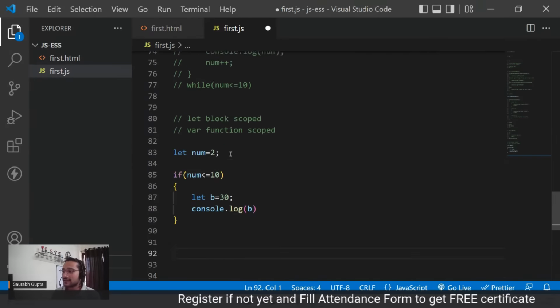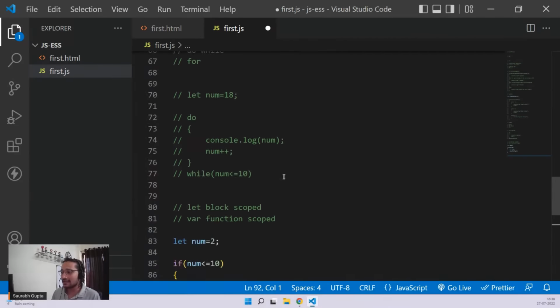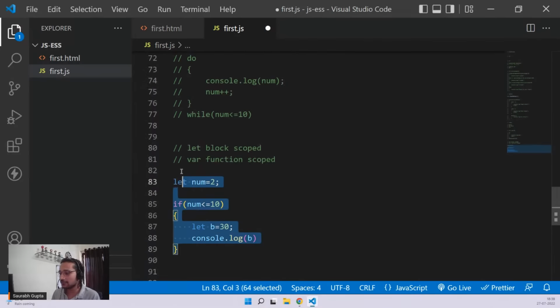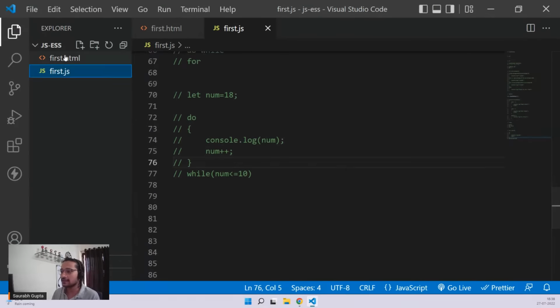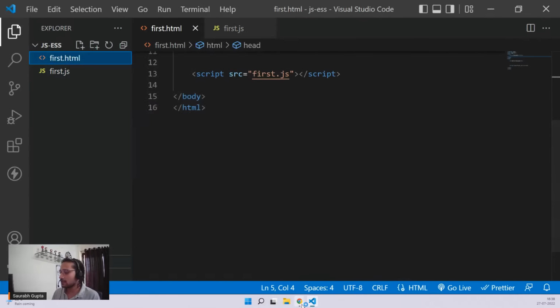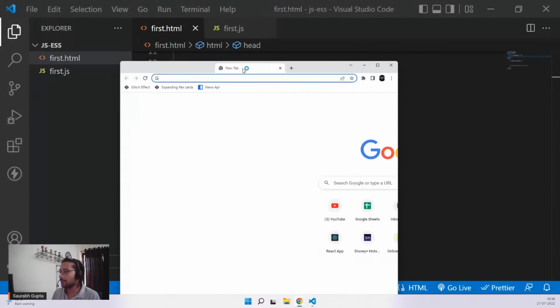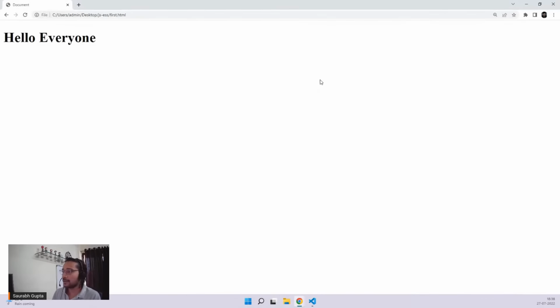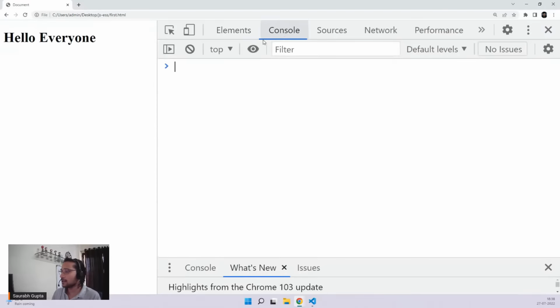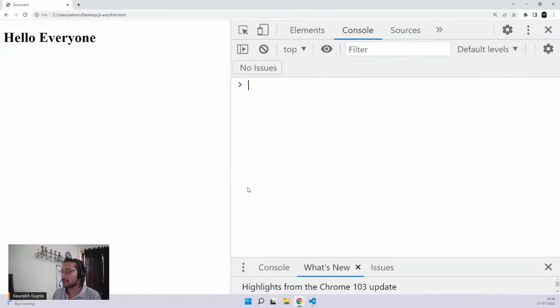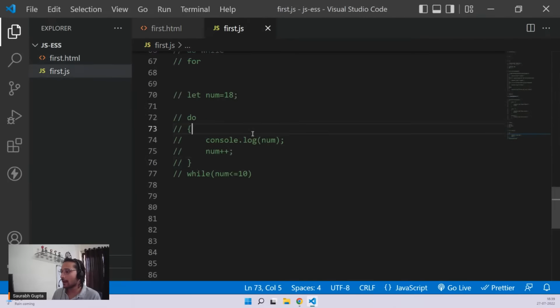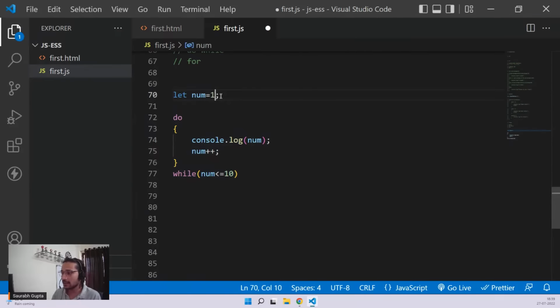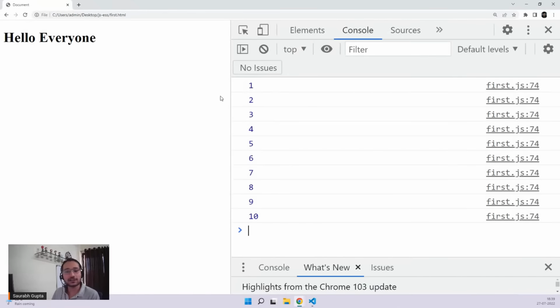So first of all, yesterday we saw how while works, and then we also saw how do while works, right? Let me run this page as well. So let me get a browser window. Yep, here we go. Paste it. Okay, cool. So yesterday we saw how your do while loop works, right? This is what we basically saw yesterday. So if I make it 1 again, it will simply print 1 to 10. That's what we saw, right? And we understood that while is an entry control loop and do while is an exit control loop.